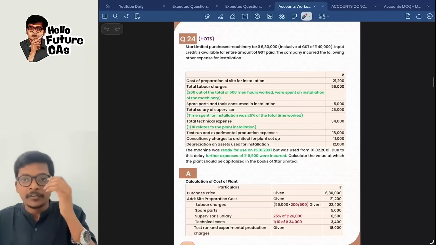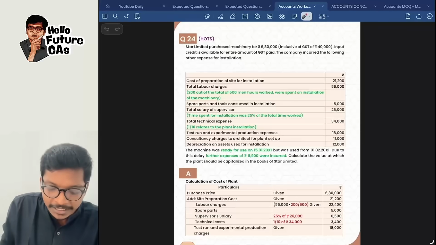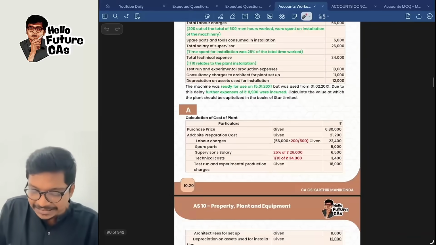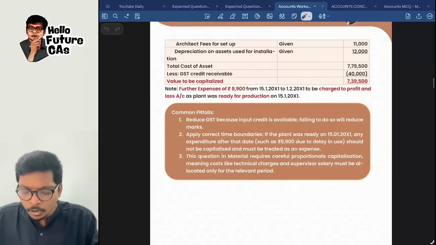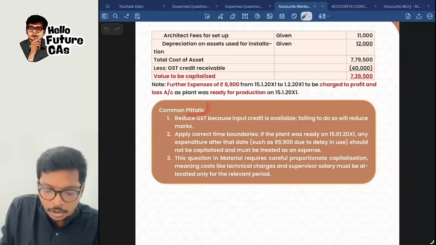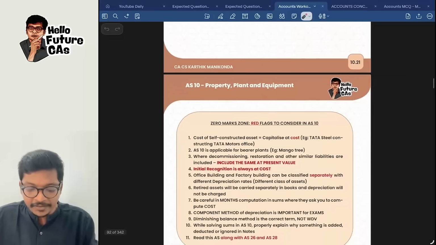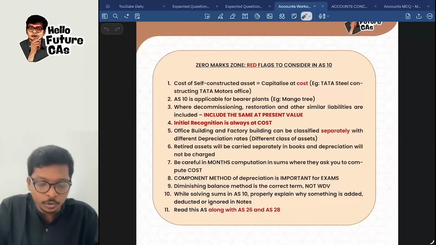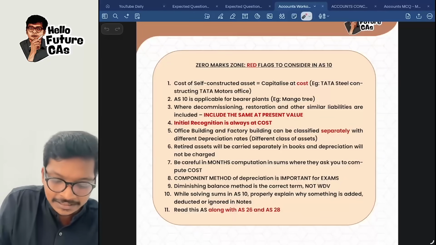For example, for every question, what I have done in my entire material, in question, important adjustments I highlight in green like this. In answer, important workings are given in red over here, and below most of the answers, whatever are the common mistakes you do will be highlighted over there. And in the end of every chapter, I also give what are the common red flags or mistakes you will do in that entire chapter. If you have time, you can read that, guys.